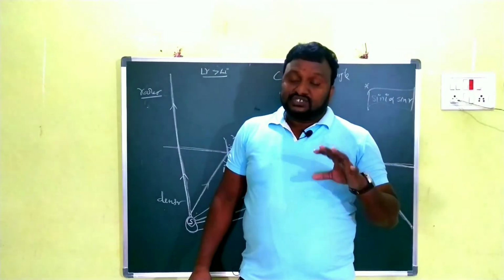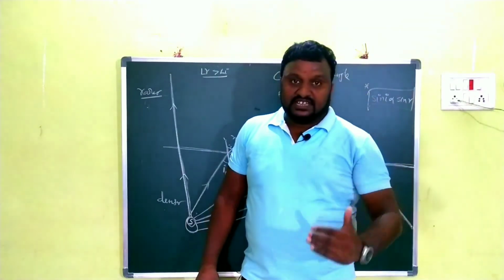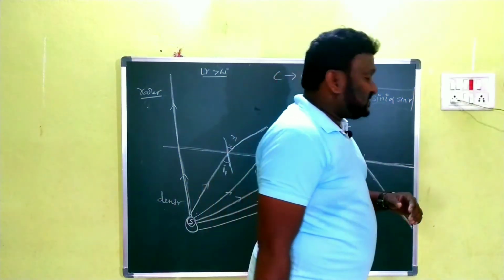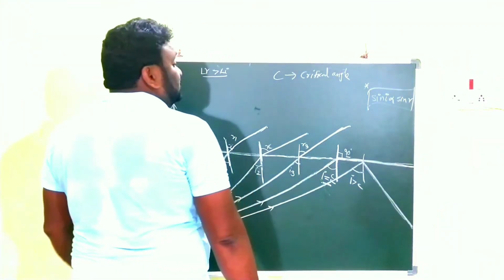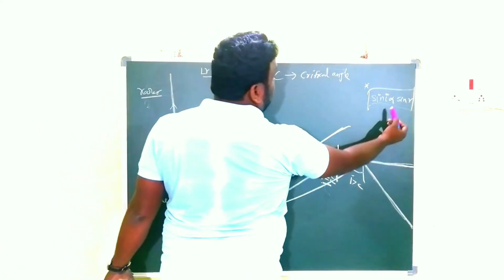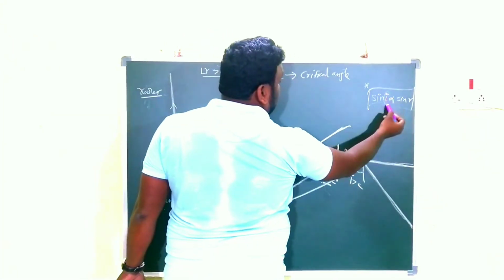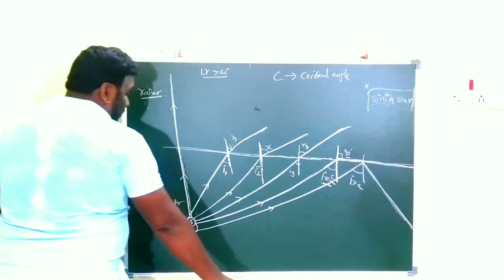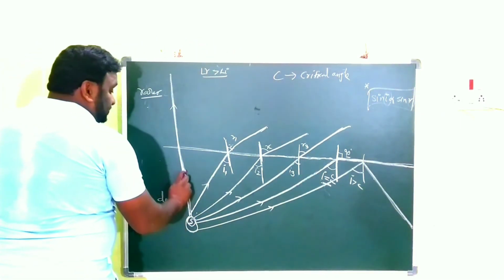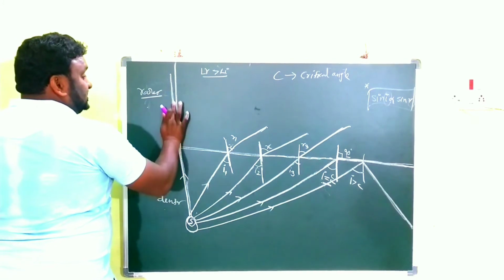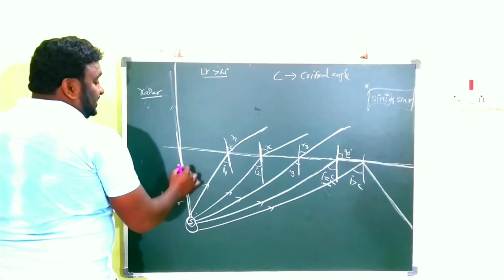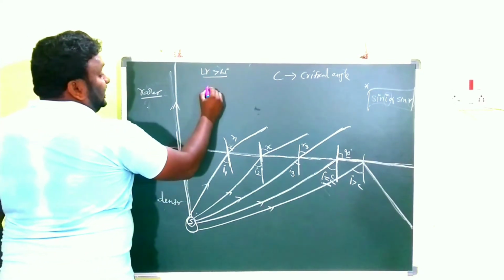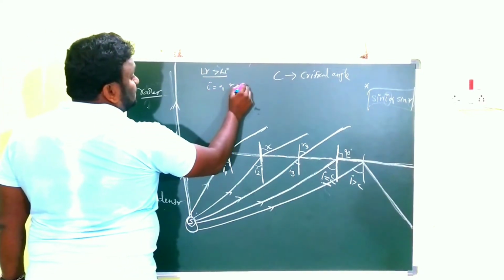Got it, children? So now we go for the explanation again. This is a very important topic, just see once. According to Snell's law, we write sin i is proportional to sin r. In this figure, the first light ray has i equal to 0, then r is also 0.